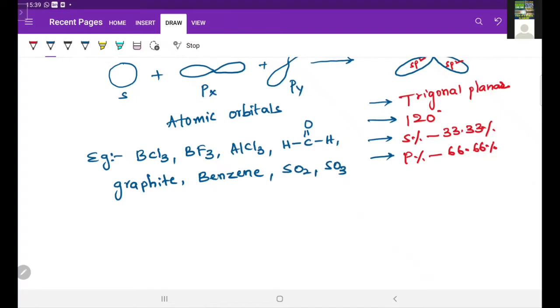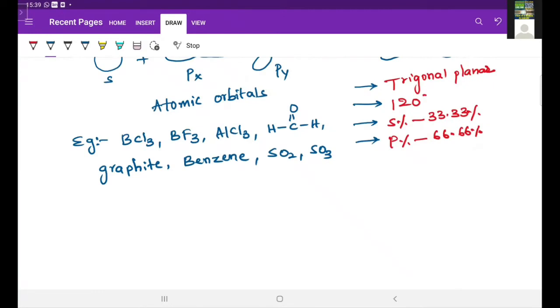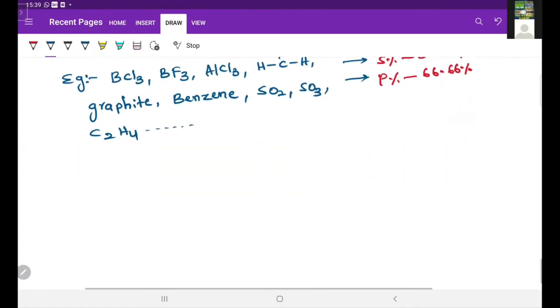So these are the examples for sp2 hybridization. And one more example is C2H4, ethylene. So these are the main examples for sp2 hybridization.